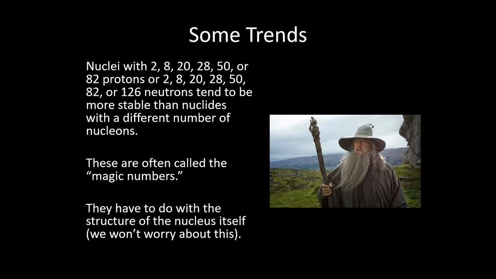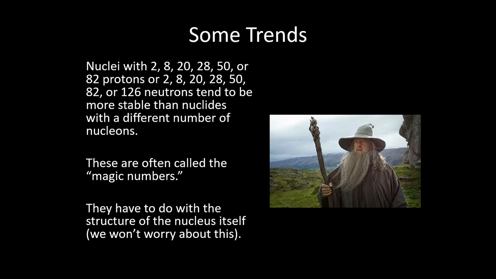These have been given the name magic numbers because for a while it was not understood why those specific values of protons and neutrons are more stable than others. I believe we don't know 100% for sure at this point, but I believe the best going theory is that the nucleus has a structure just like electrons have structures.